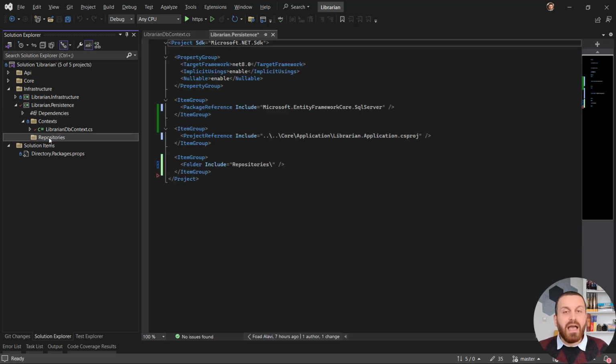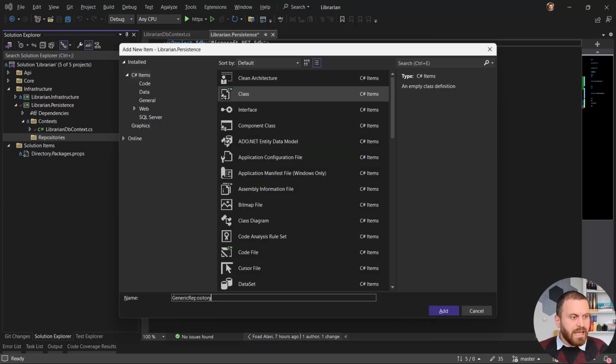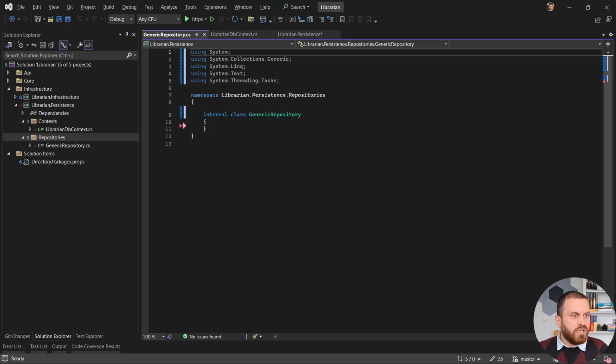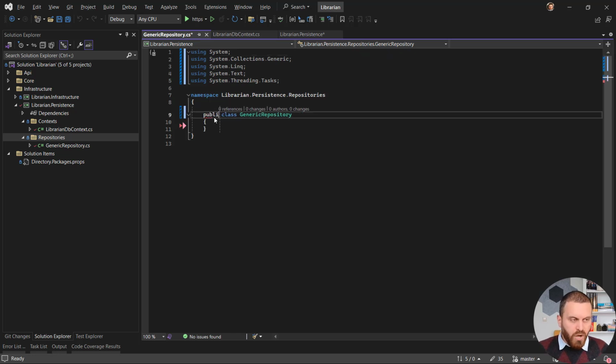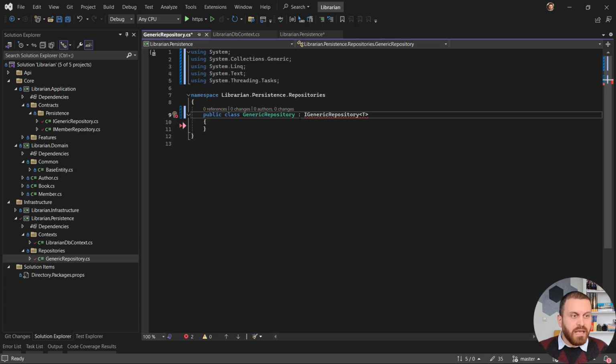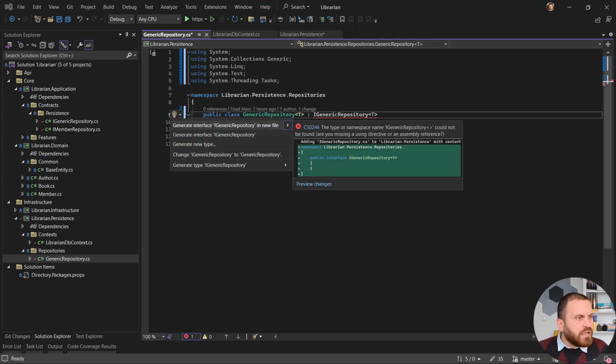In the repository folder, I have 2 repositories, one generic repository and another one a specific member repository. Create a class and call it GenericRepository. It should be public. This GenericRepository should implement my interface IGenericRepository. Let me paste it here, and it is nagging because if the interface is generic, we should have a generic class as well. And now we should be able to just add the using.